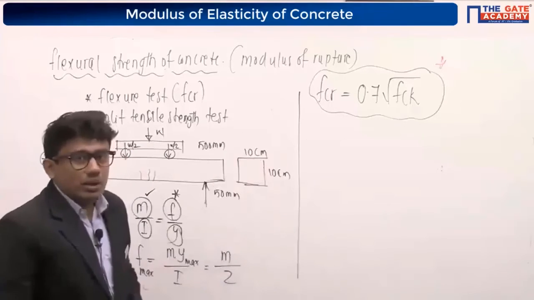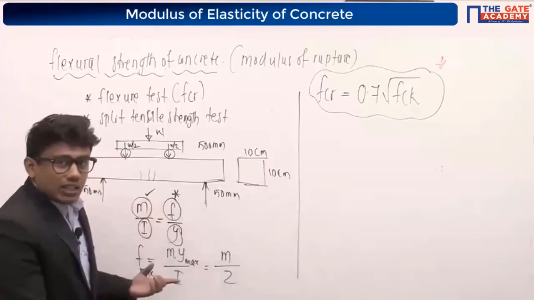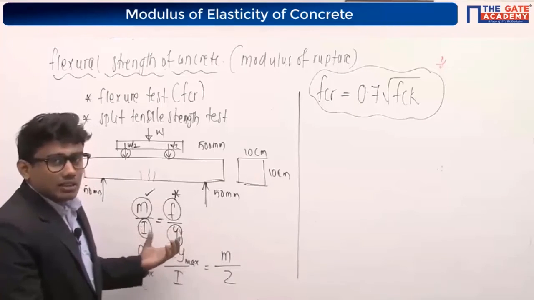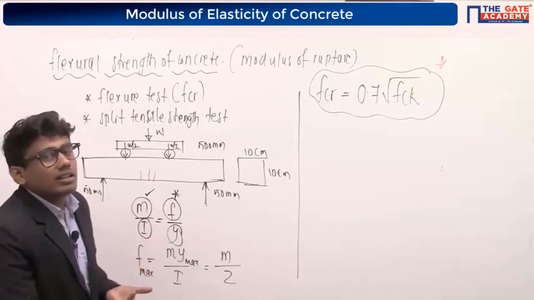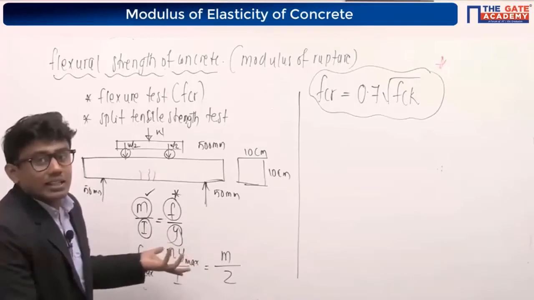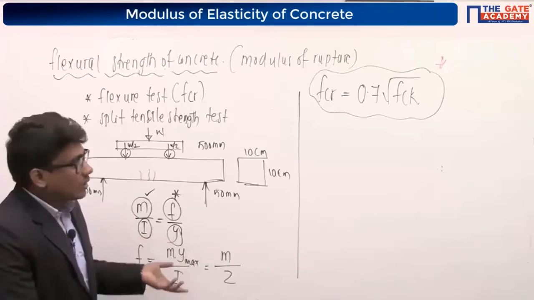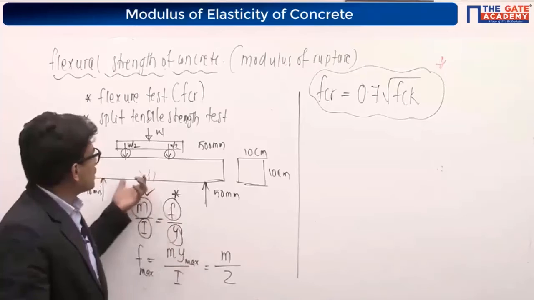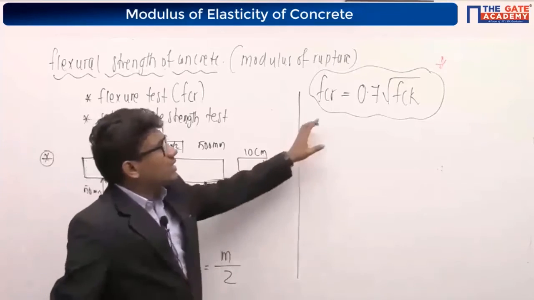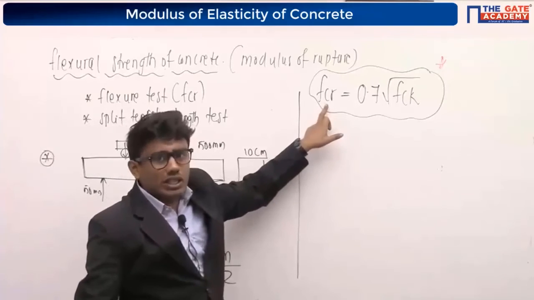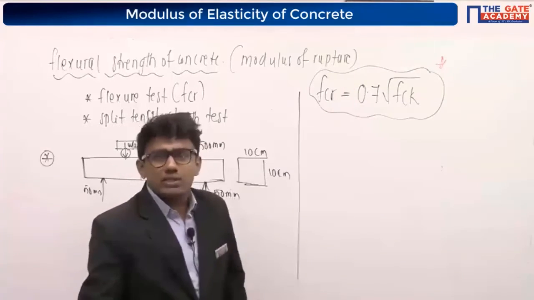Why am I using this equation? Because this bending equation is based on many assumptions, like stress is proportional to strain. But in concrete, in the real case, stress is not proportional to strain. So this assumption is invalid here, and that's the reason why it will give only a rough value. So we are not going for this flexural test. Instead, our IS code is saying that you can go with this value: modulus of rupture is equal to 0.7 root FCK.